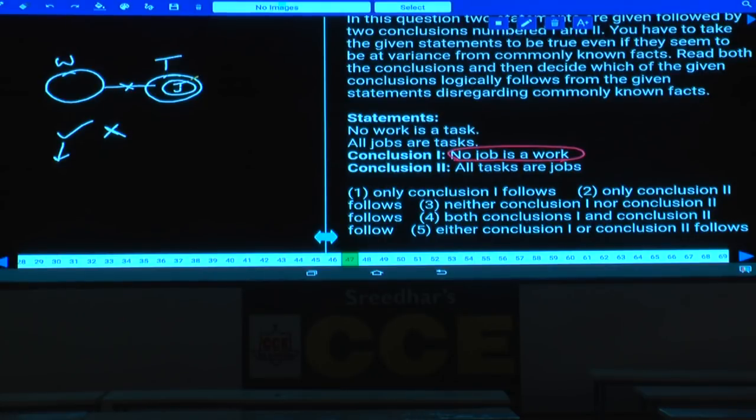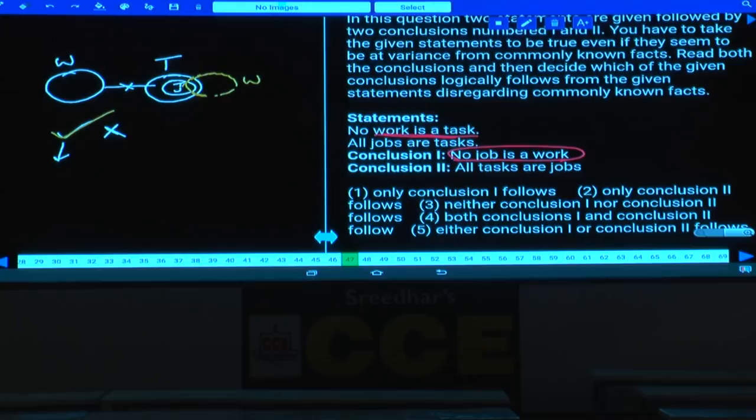Now job and work should be intersected like this. Tell me whether I can draw my work like this or not. If you draw work like this, then what happens here? No job is a work has become false. But the statement no work is a task will become false because some of the tasks are work. Hence alternate diagram cannot be drawn because one of the statements is invalid. Alternate diagram cannot be drawn.